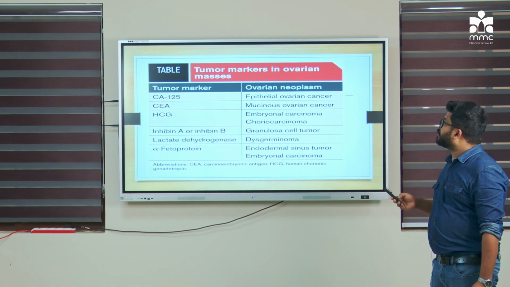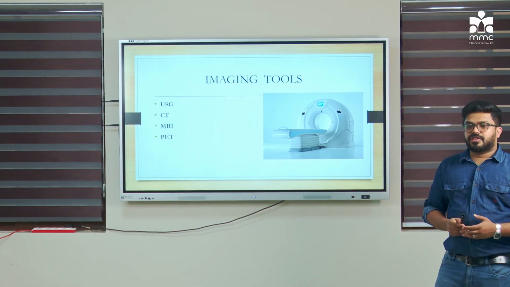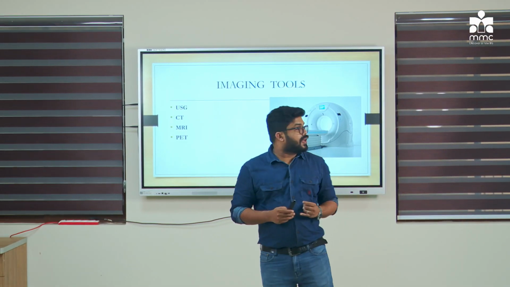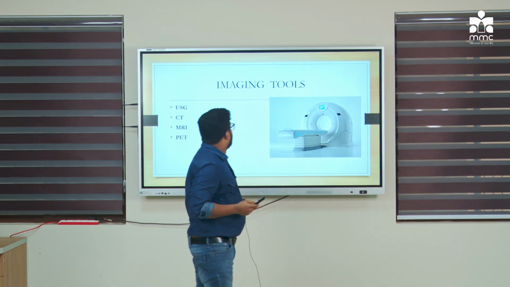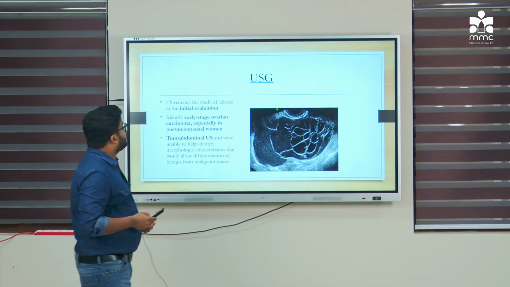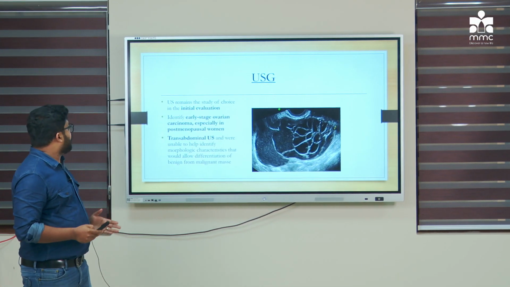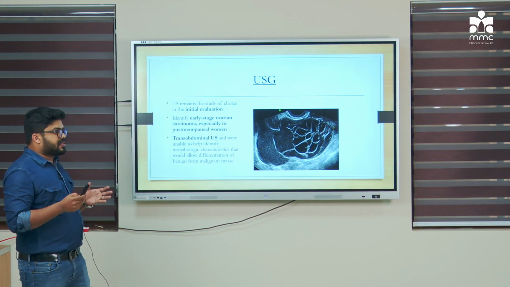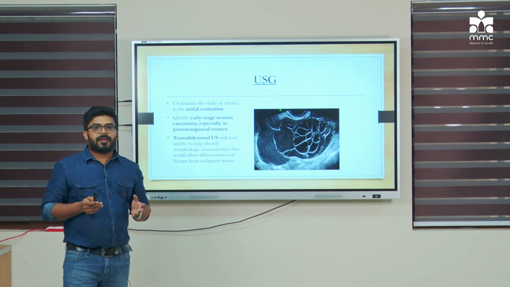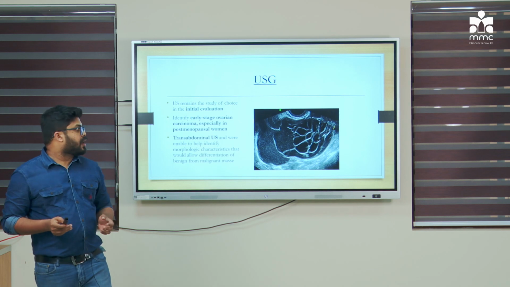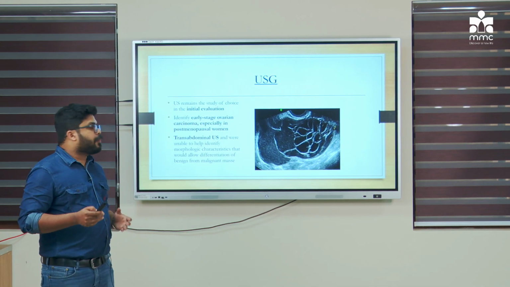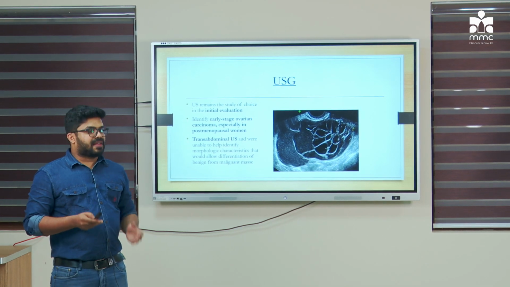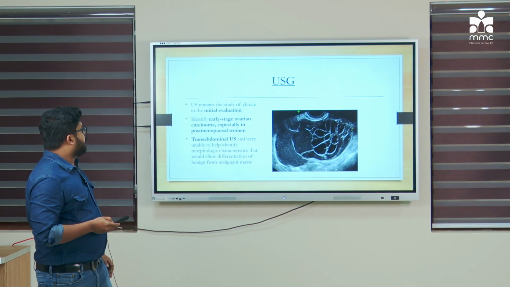embryonal carcinoma. So coming to the imaging tools, what do we have? The first one is USG, then CT, then MRI or PET. As you know, USG is the tool for initial diagnosis. So what is available? We have transabdominal scan and transvaginal scan. Transvaginal scan gives more clarity about the ovarian neoplasm, like whether there is any septa or any solid component.